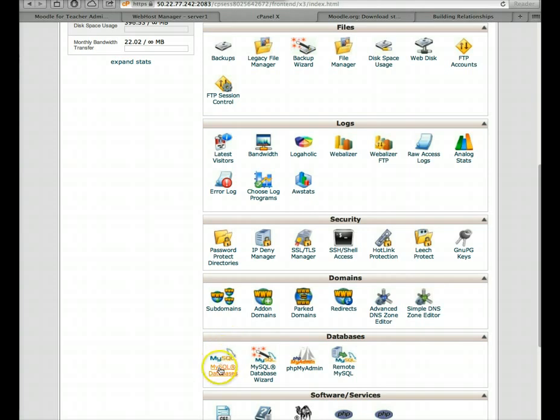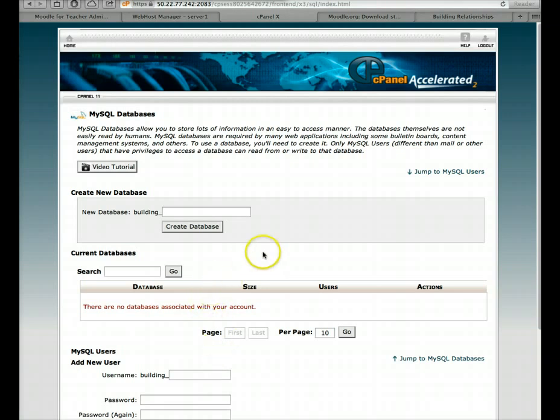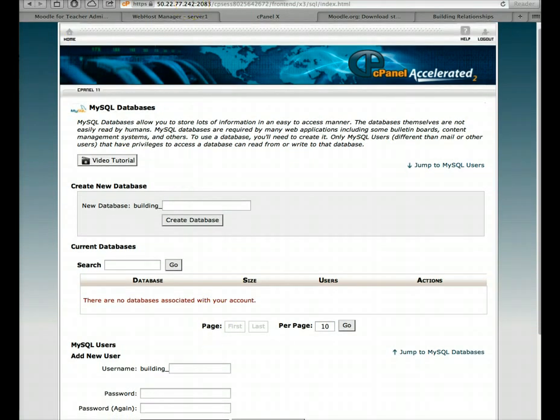As I said, we're going to click on MySQL. All right, and here we are. We're going to create the database, and the database will be created right here. So this is a new database, and I'm going to call it Moodle, and not Moodle 1, but just Moodle. You could call it Moodle 1, but in this case, I want Moodle. Okay, that's it. And then I'm going to click on Create Database.